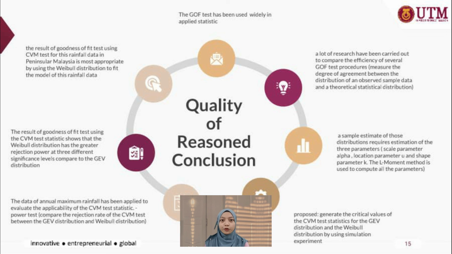The result of goodness of fit test using the CVM test statistic shows that the Weibull distribution has the greater rejection power at three different significance levels compared to the GEV distribution. It can be concluded that the result of goodness of fit test using CVM test for this rainfall data in Peninsular Malaysia is most appropriate by using the Weibull distribution to fit the model of this rainfall data.